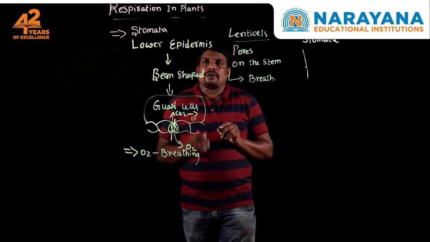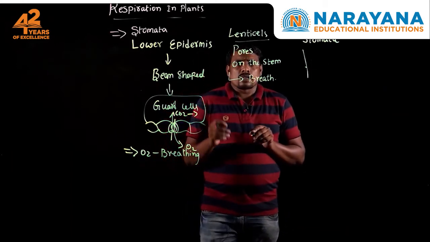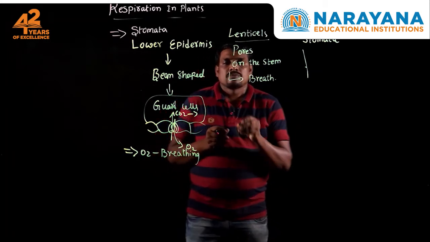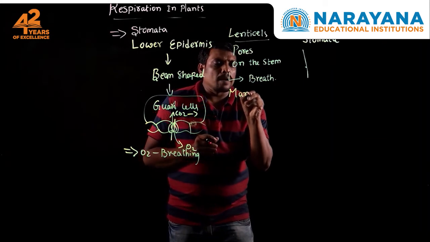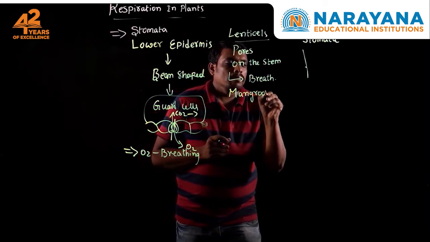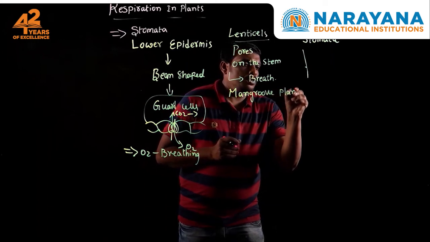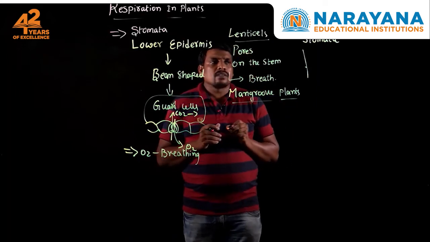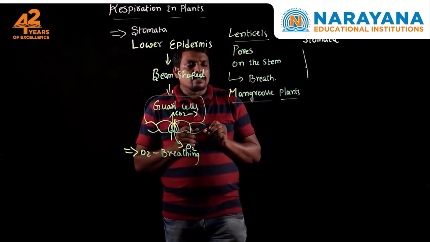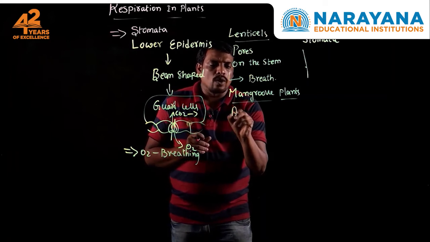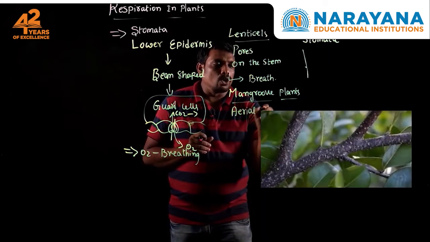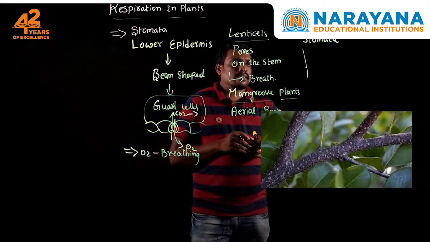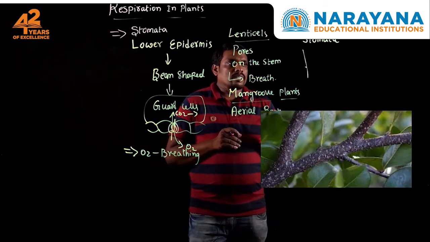Let me say one more point. There are also other structures which help in the process of respiration in plants. If you see the mangrove plants, which are producers in the mangrove ecosystem, these mangrove plants have specialized roots called aerial roots. Now in this figure you can see the lenticels. So these are the lenticels, right?